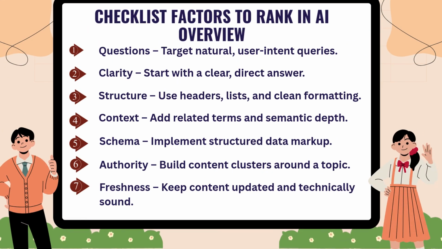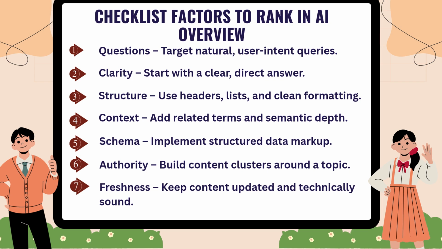Checklist of 7 factors to rank in AI overview. Questions: target natural, user intent queries. Clarity: start with a clear, direct answer. Structure: use headers, lists, and clean formatting. Context: add related terms and semantic depth.